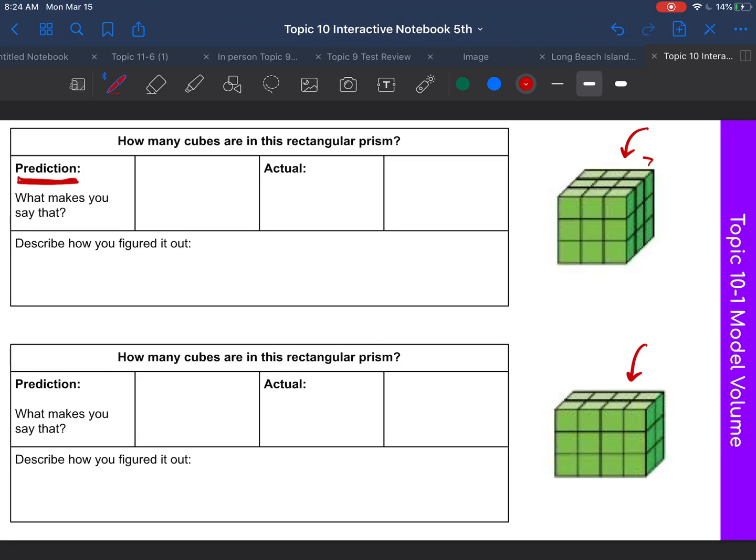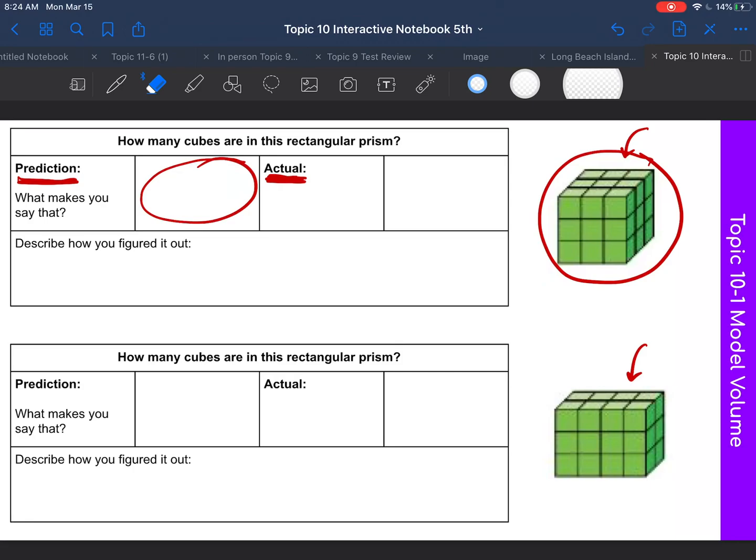How many in this first cube, how many tiny cubes do you think? Don't count, just guess. All right, and put that guess right here. Don't count, just guess. All right, once you have that guess, now I want you to find how many actual. Okay, so how many actual cubes are in this bigger cube?